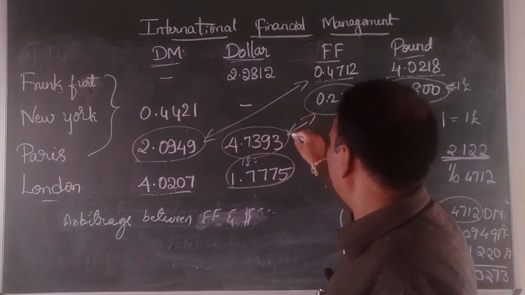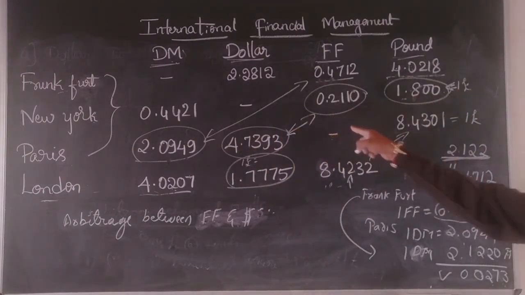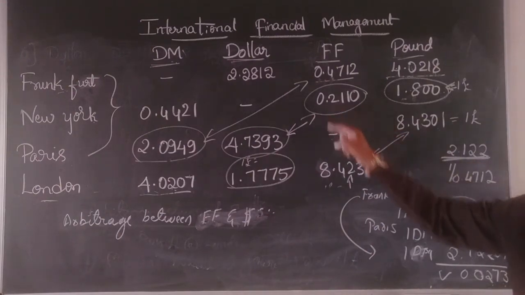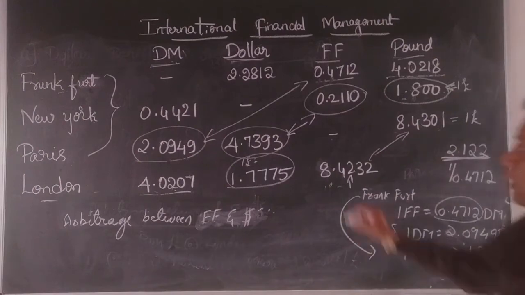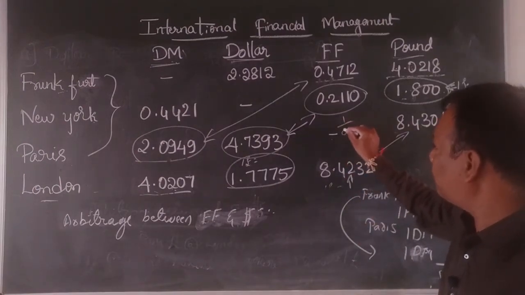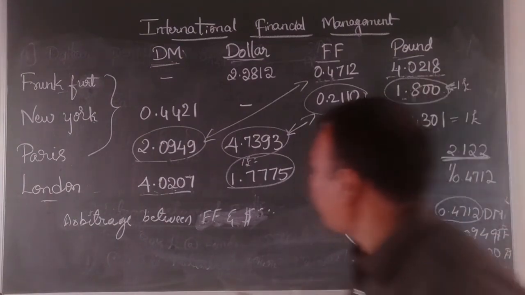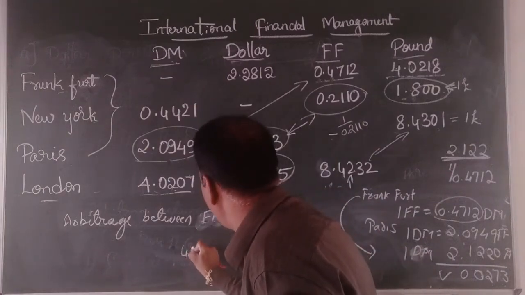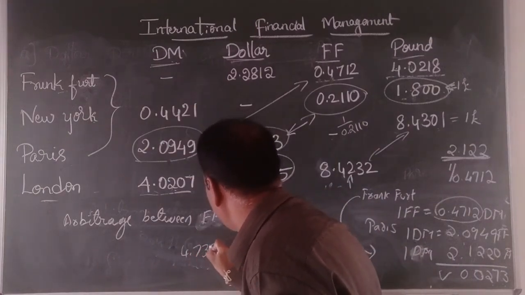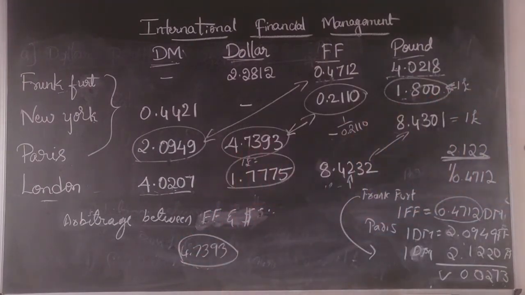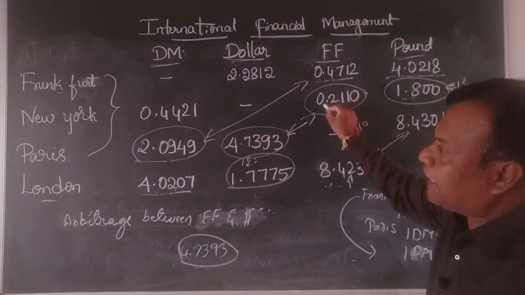4.7393. Let me take help over here. 1 divided by 0.2110. Just calculate how much you get. The answer we get is 4.7393.